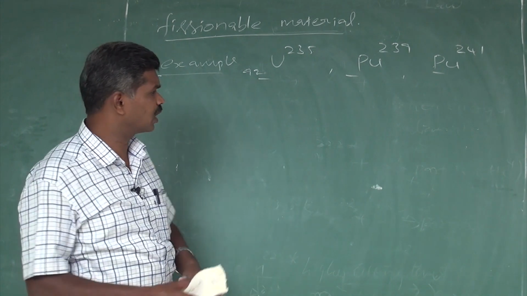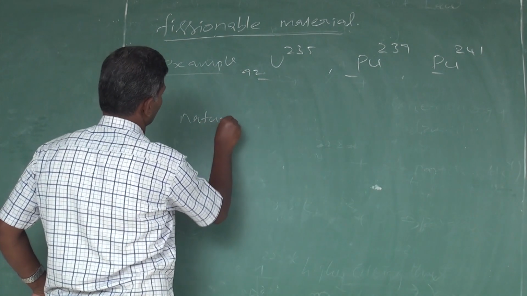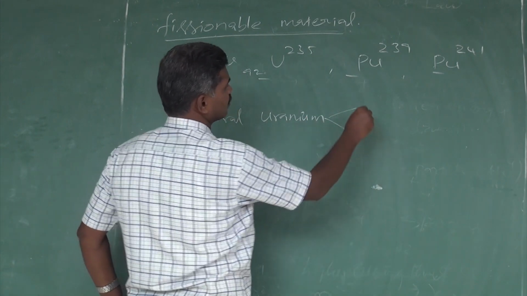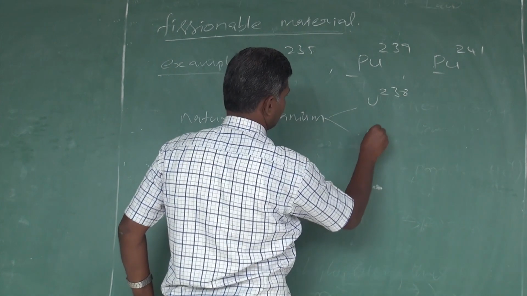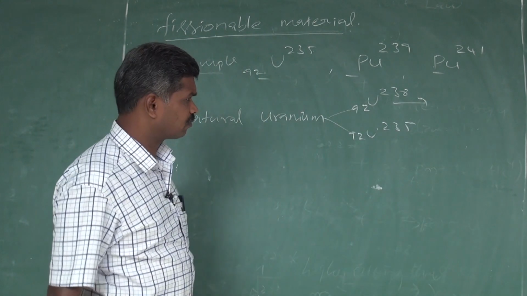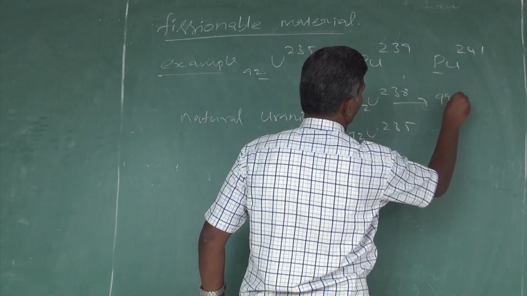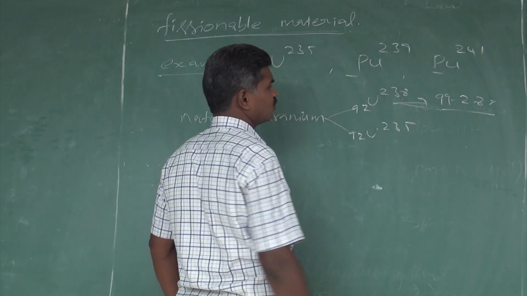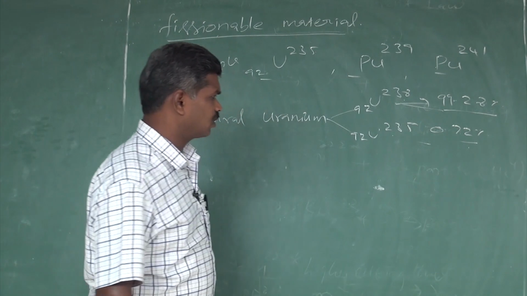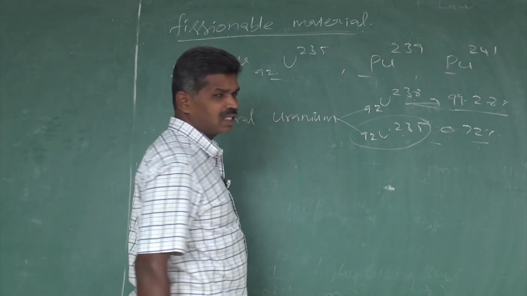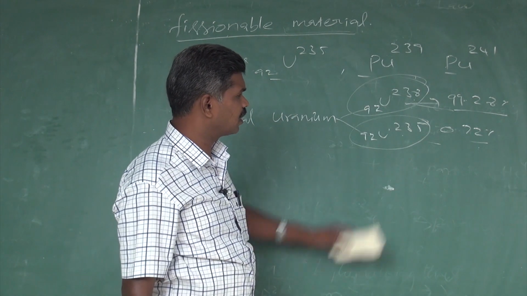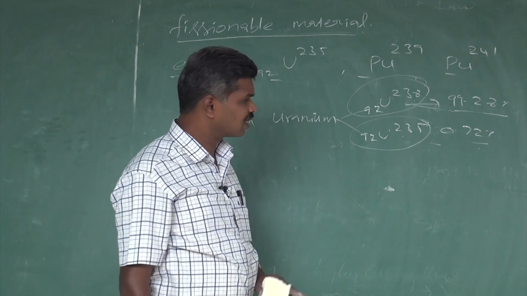If we take natural uranium, it contains uranium-238 and uranium-235. Of the total, 99.28% is uranium-238 and only 0.72% is uranium-235. Uranium-235 is a fissionable material. Uranium-238 is a non-fissionable material.